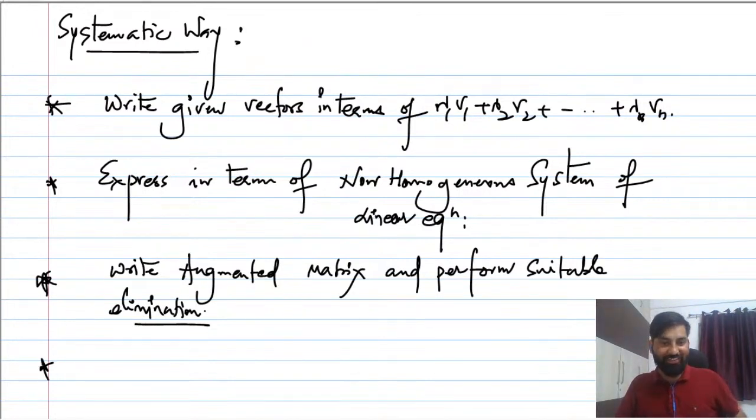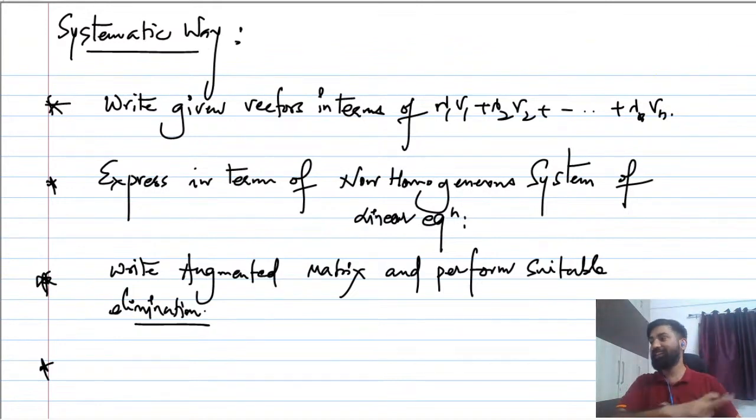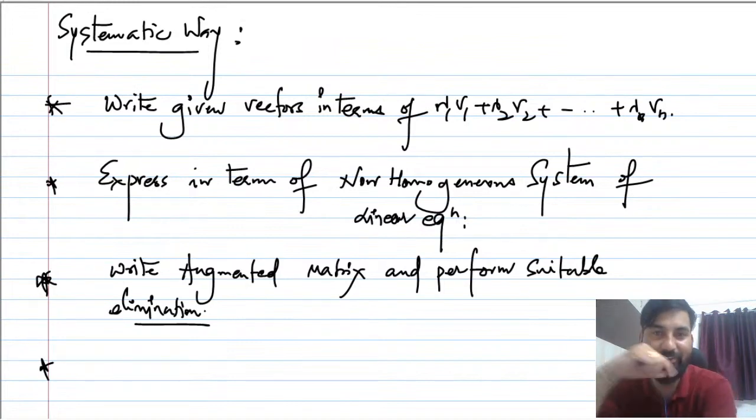The third step, remember, this is a very important line, guys. If this system has a solution, then the given vector can be written or expressed as a linear combination of the set of other vectors. I hope this makes sense.